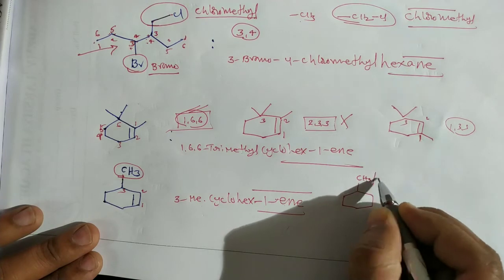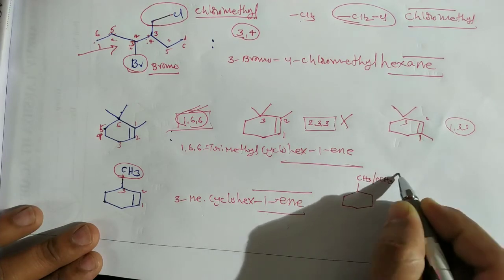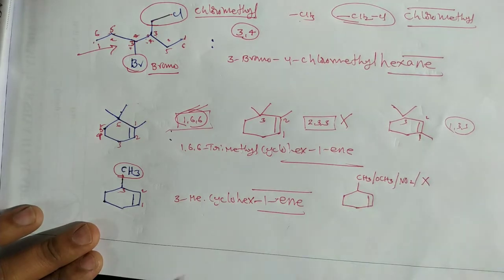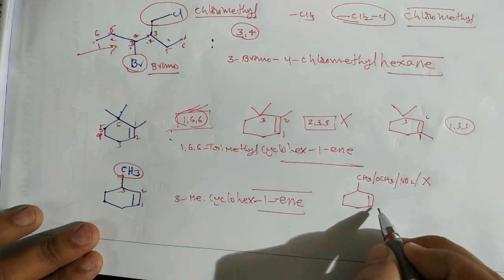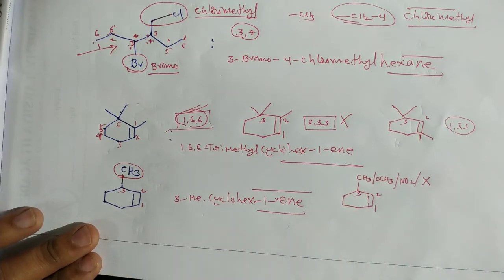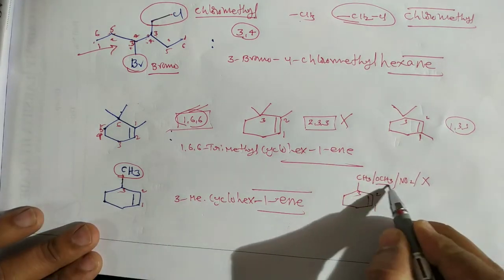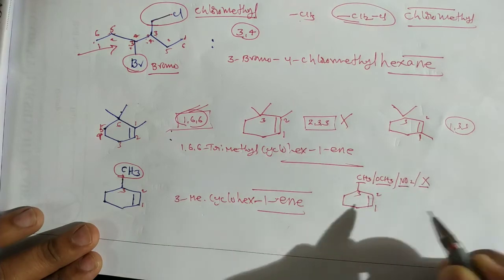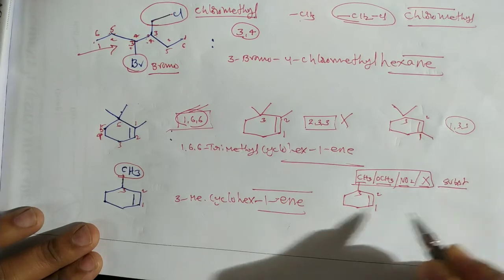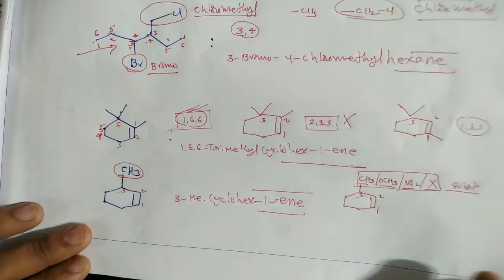the methyl is a substituent, or OCH3 methoxy group is a substituent, and NO2 is a substituent, halogen is a substituent. In all these cases, numbering always starts from the double bonded carbon. So all these, the ether group, alkyl group, NO2 group, halogen group, are substituents. Between the substituent and the double bond, the double bond should get the least number. That's it.